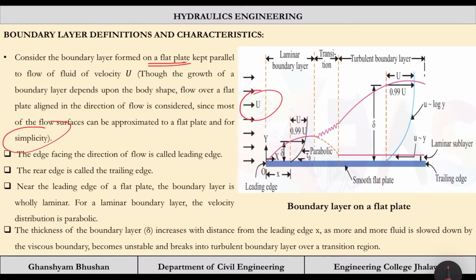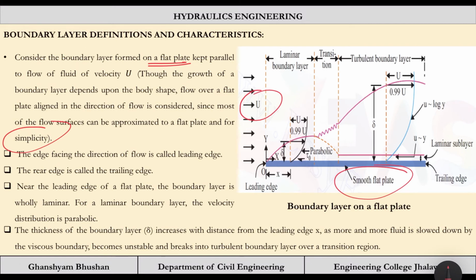This surface can be anything, but for simplicity we can always neglect the third dimension, and it will become a flat plate. So for simplicity only we are considering this to be a flat plate, and that too smooth, only to derive the theory. As I have already told you in the previous chapters, we first try to idealize the situation, then we move towards reality. First everything we take as ideal, like viscosity is 0 and the plate is perfectly smooth. After deriving some variations or equations, we will revisit them by changing the parameters.